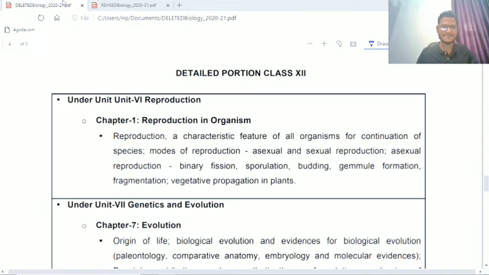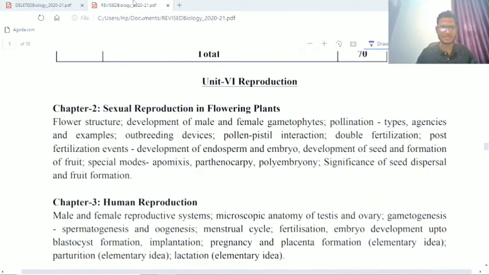You can see chapter 1 is completely deleted. Reproduction in organisms, you don't have to appear for it in the board examination, right? So all asexual reproduction, sexual reproduction, budding, binary fission, sporulation, gemmule formation, fragmentation, vegetative propagation in plants, everything, you don't have to go through this for the boards, right?